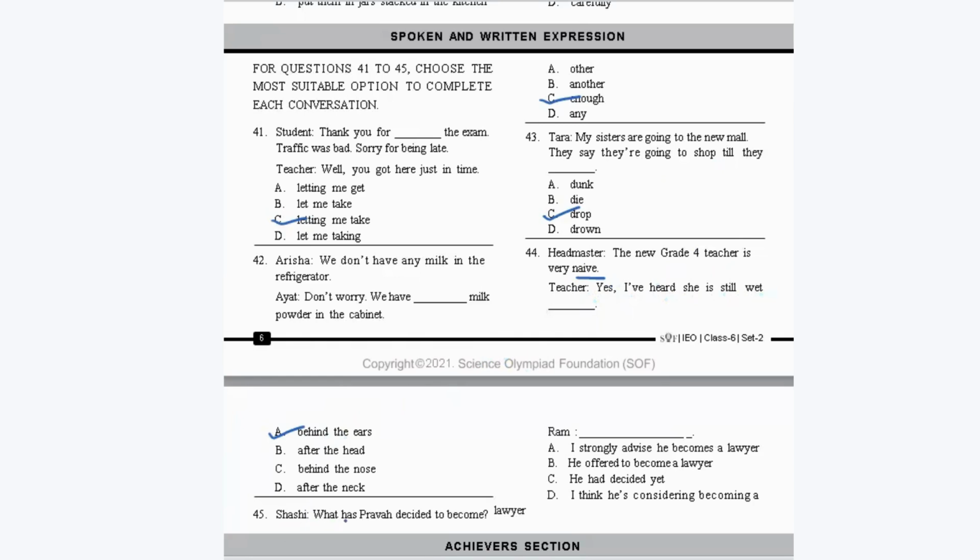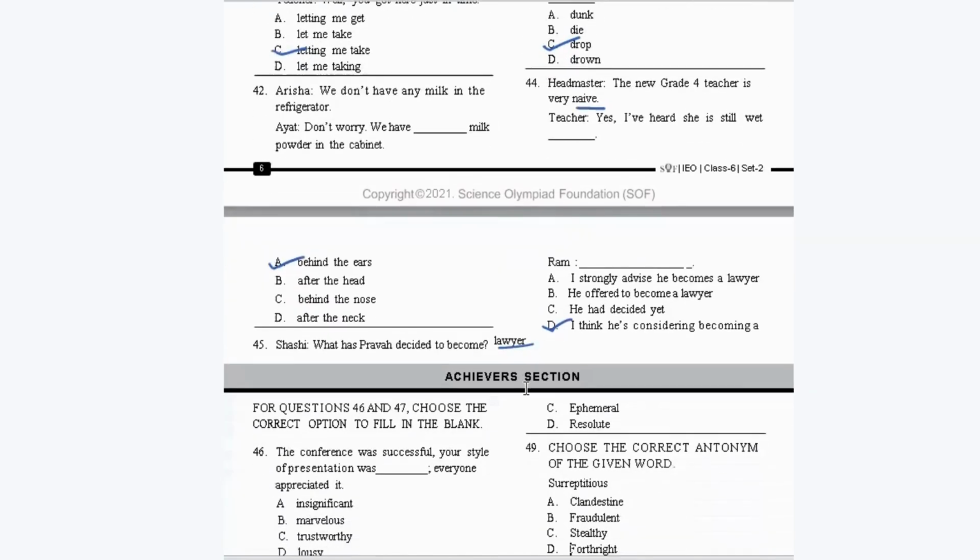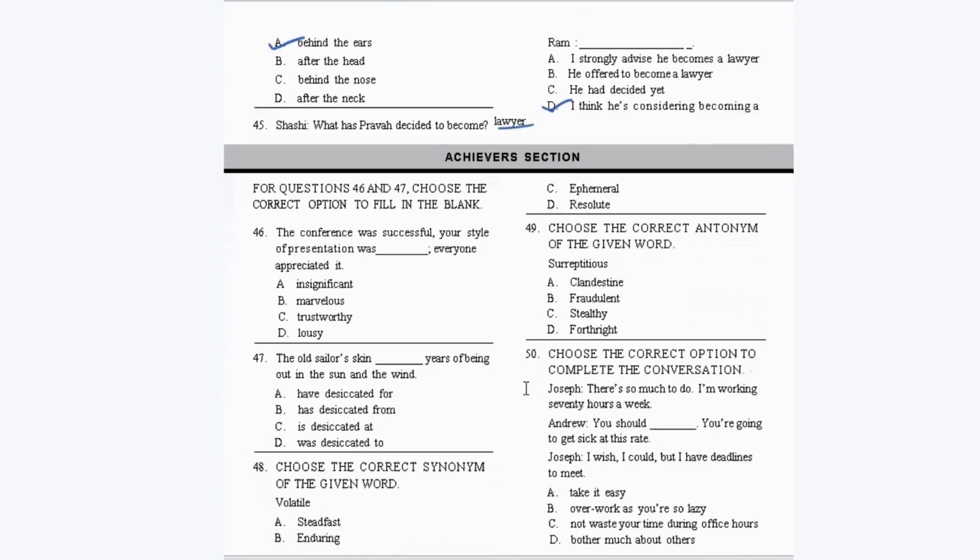Next, Shashi: What has Prava decided to become? Ram: Strongly advise he becomes a lawyer. No, he offered to become a lawyer. He had decided it. Okay, it should be, I think he's considering becoming a lawyer. Okay, so it should be option D. So with this, we have completed the third section. Okay, now let's move to the last section of this paper, which is called the Achievers section.